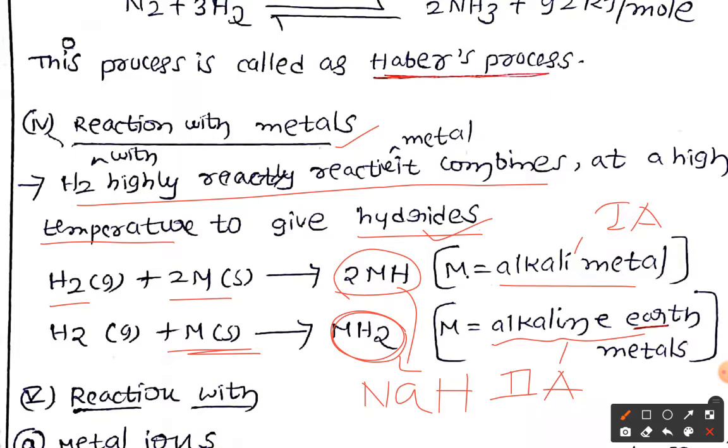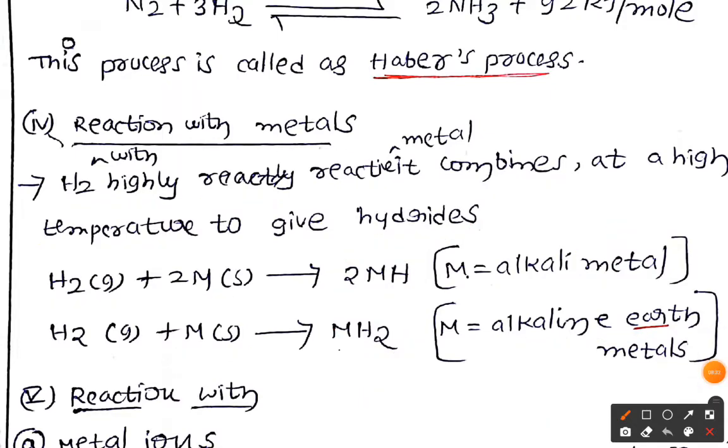Why? As you know very well, first group elements have a common charge of +1, and hydrogen here is H minus. As we already discussed, hydrogen generally has a positive charge, but when it combines with first or second group metals, it has a negative charge.